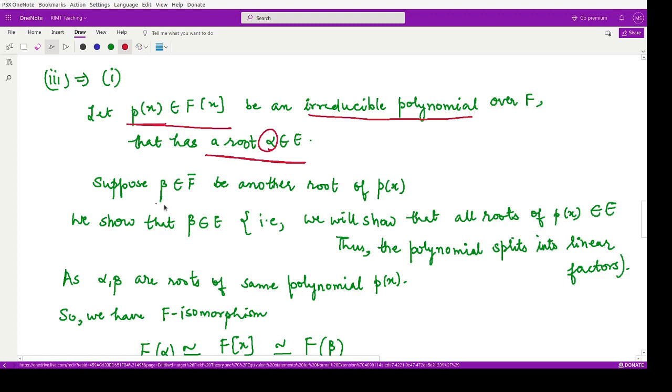Now we say beta is some other root of p(x), and if we show that beta belongs to E, we will prove that every root of the polynomial is present in E. So p(x) will split into linear factors in E. That means all the roots of p(x) will belong to E.